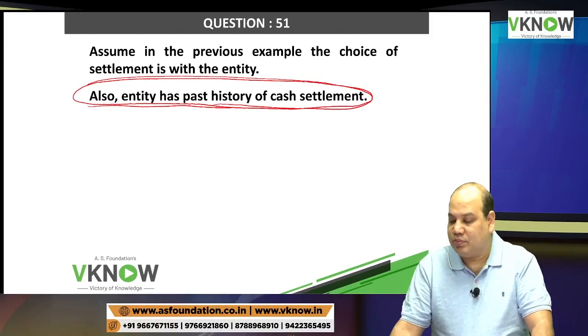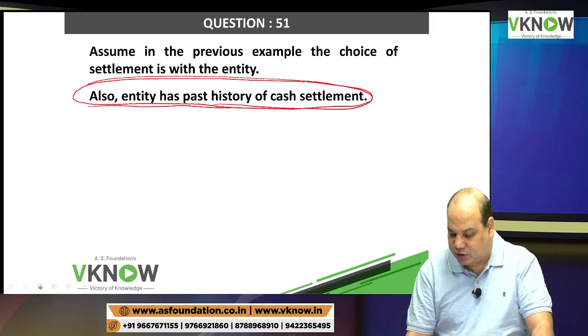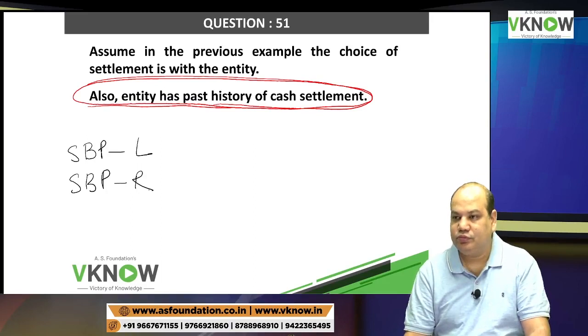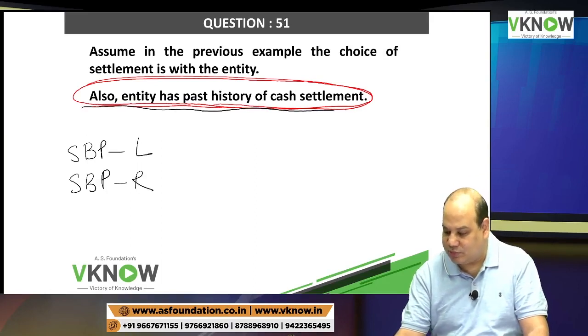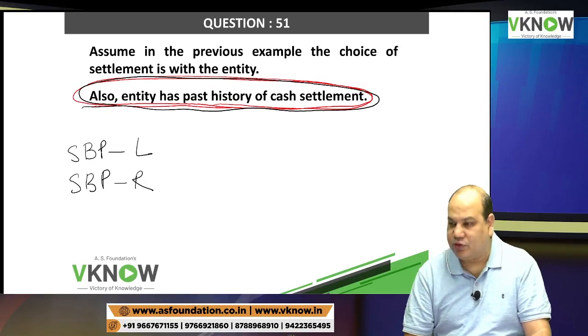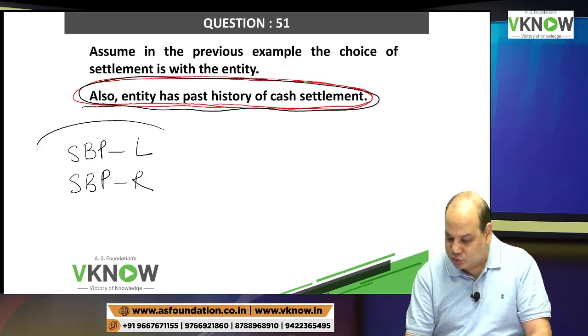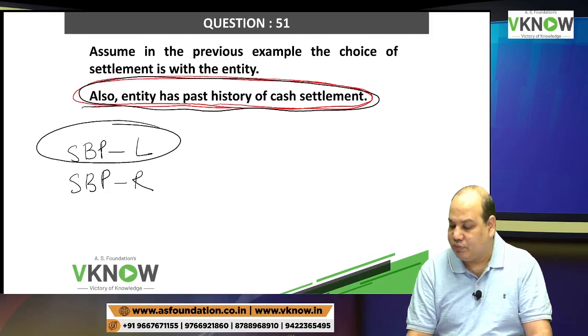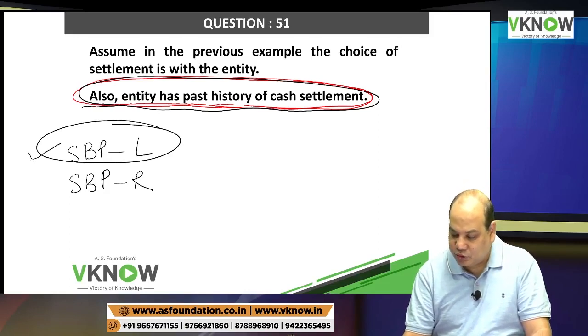Entity has past history of cash settlement means what will be the classification of this SBP? Will you treat it as SBP liability or SBP reserve? Based on this line, the entity has the past history of cash settlement, so we will treat it as SBP liability. Calculations we have done, yes or no? Calculations already done, so you just have to prepare this liability.